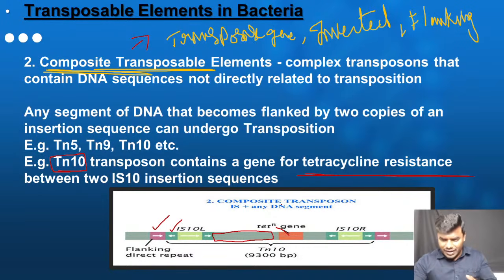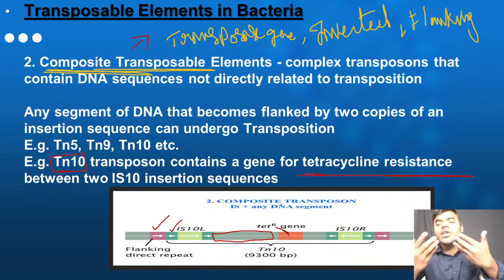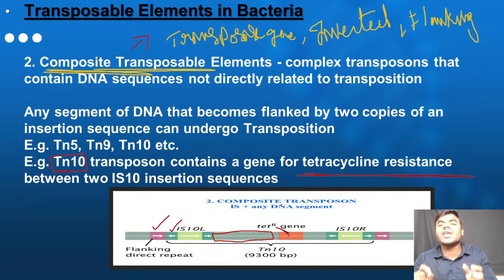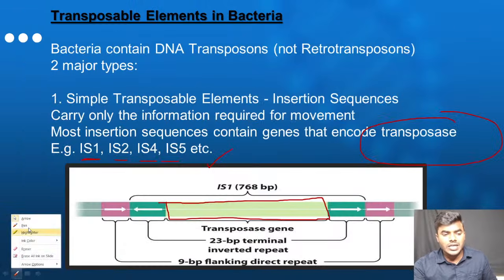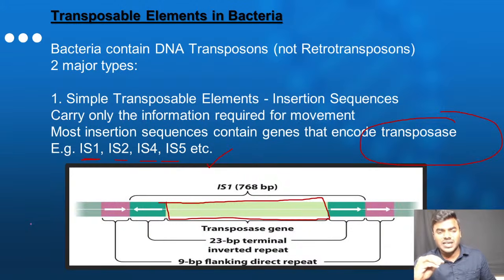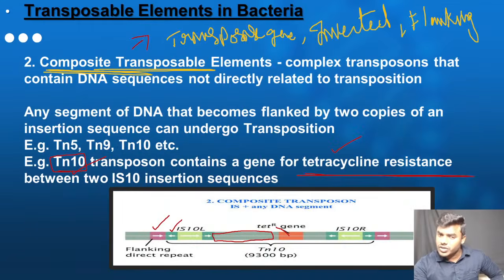In one simple line, I will differentiate. A composite transposable element basically contains extra information which is required for the bacterial growth and development. For that example, we have taken the tetracycline. So what is the name of that transposable element? TN10. When it comes to the simple transposable element present in the bacteria, they do not contain any extra information required for the bacterial survival, growth and development. A simple transposable element only contains the information which is required for the transposable element to move. That's all. We can get a part B question also as well as the part C.